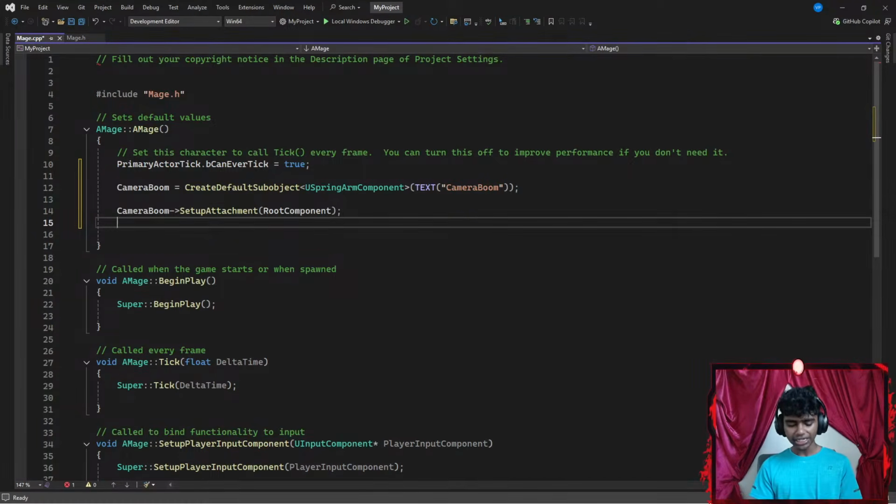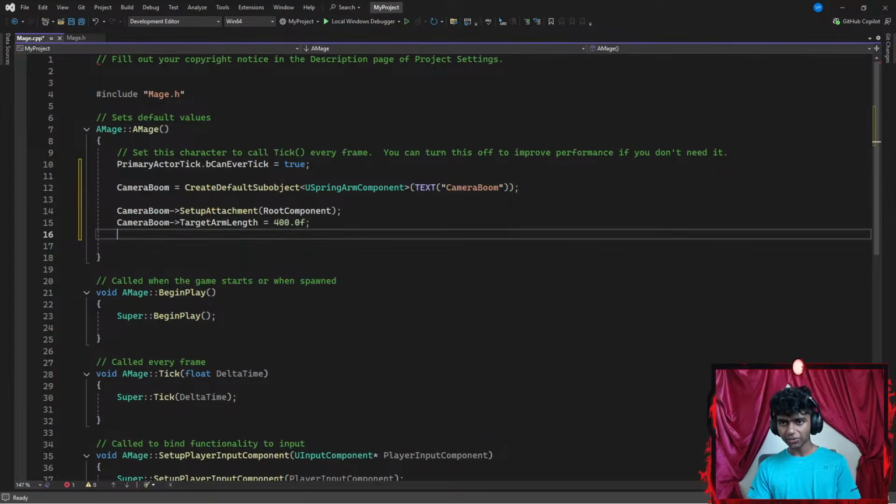Now, once I'm done setting up an attachment, I want to add a target arm length, how far I want my camera boom, which is basically like a selfie stick, from my actual player's component, or my character. So I'm going with camera boom, pointing it towards target arm length, which is going to be equal to something like 700.0f, which is basically 700 centimeters away from my player. Maybe I go with 400.0f, ending with a semicolon.